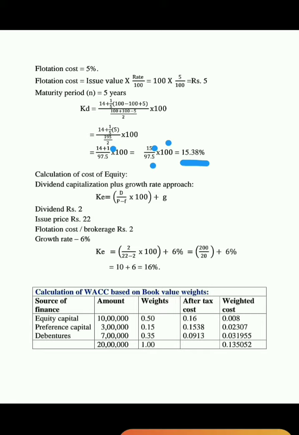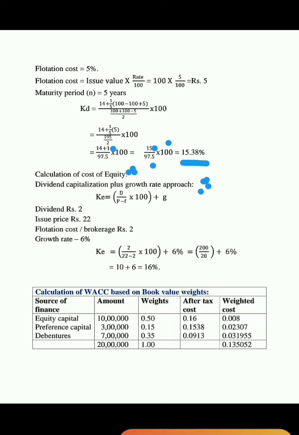So the cost of preference share capital is equal to 15.38%. Next, calculation of cost of equity. See here, dividend capitalization plus growth rate approach. Actually, in the calculation of cost of equity, there are three approaches. The first one is the dividend capitalization approach. The second one is the earnings capitalization approach. And the third one is the dividend capitalization plus growth rate approach.